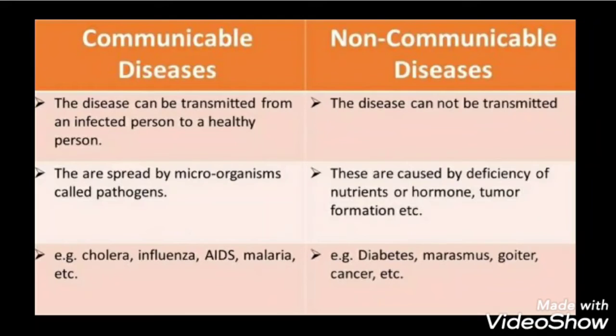The communicable diseases are caused by pathogens like bacteria, viruses, etc., whereas the non-communicable diseases are caused due to either the deficiency of nutrients, malfunctioning of some organs of the body, some allergy, or abnormal growth of tissues. The examples of communicable diseases can be malaria, smallpox, cholera, tuberculosis, etc. The examples of non-communicable diseases can be cancer, heart diseases, etc.